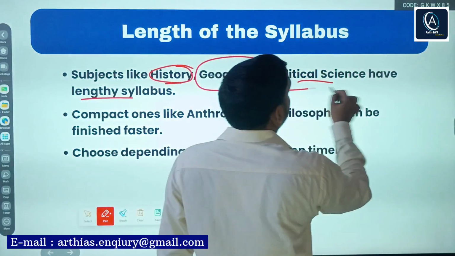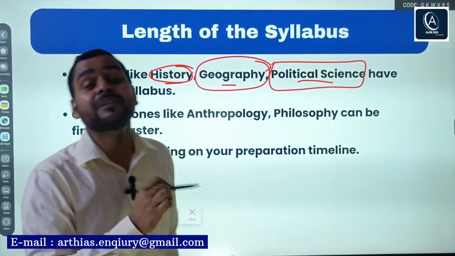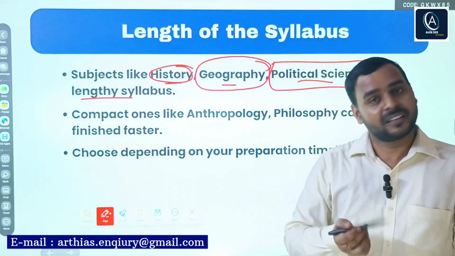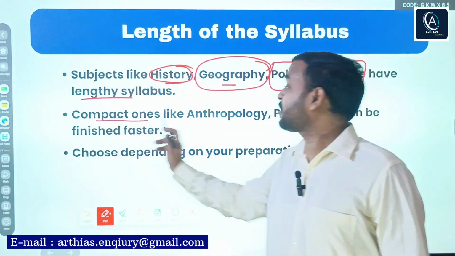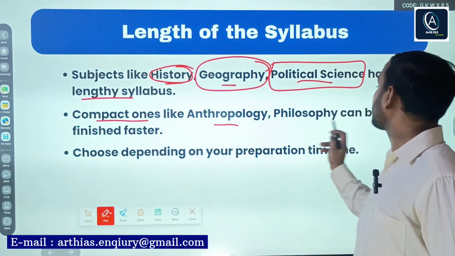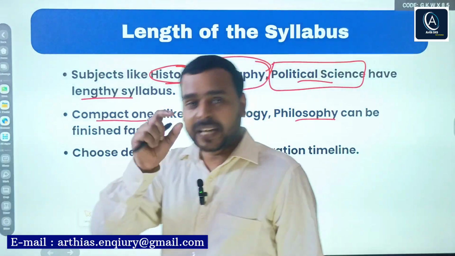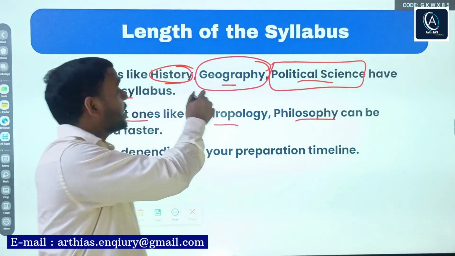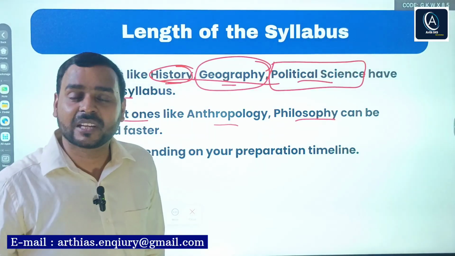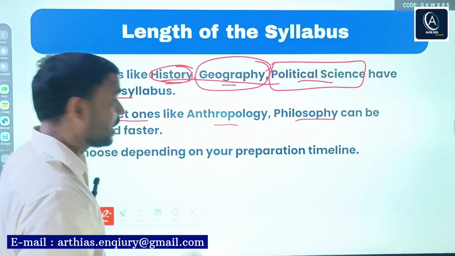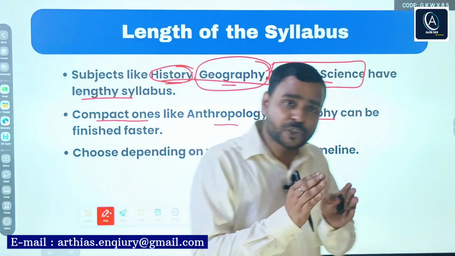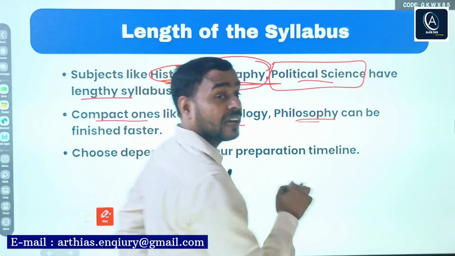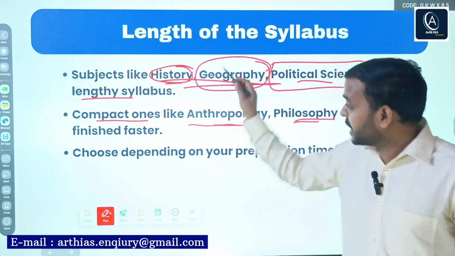Political science is a very practical subject but a very lengthy and dynamic paper. So compact ones like anthropology and philosophy have a comparatively shorter syllabus. I'm not saying their syllabus is very short, but if you compare with these subjects, it is comparatively shorter.